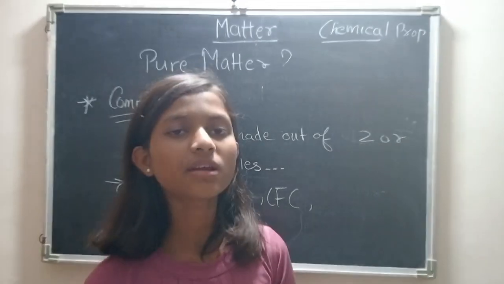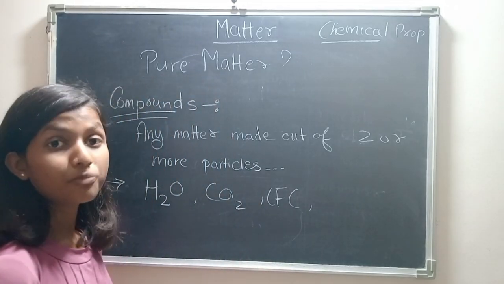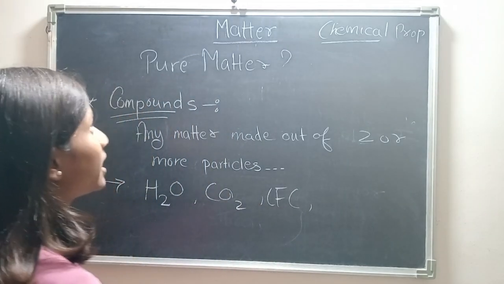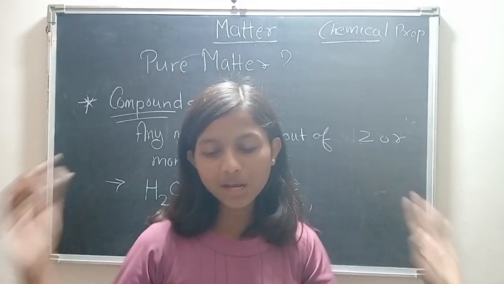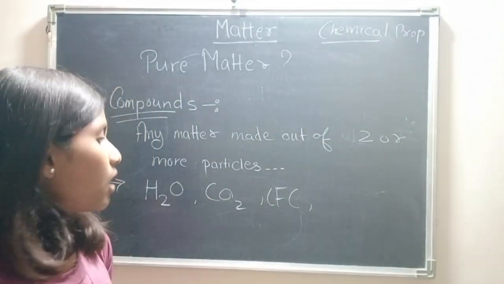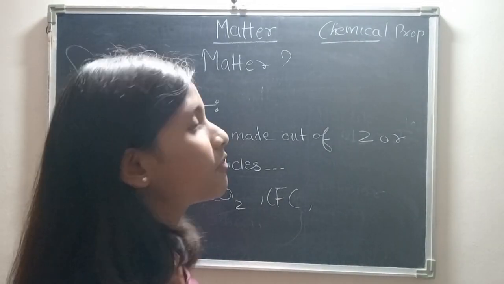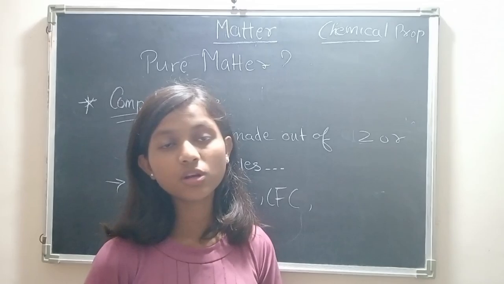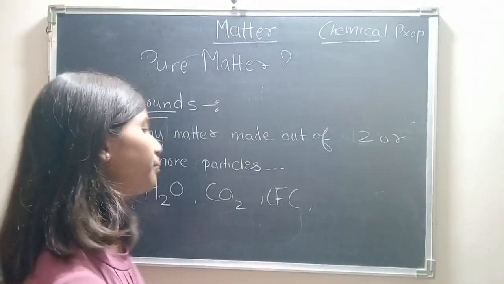So this was the difference between elements and compounds. Like milk of magnesia, magnesium, and several other things you must know. These are compounds made up of different types of matter. Not only one type of particle is there; different types of particles are there in a compound.